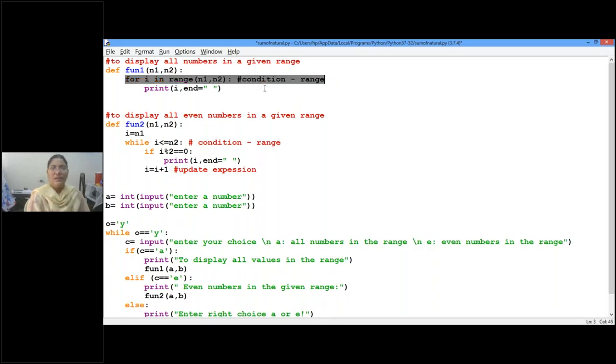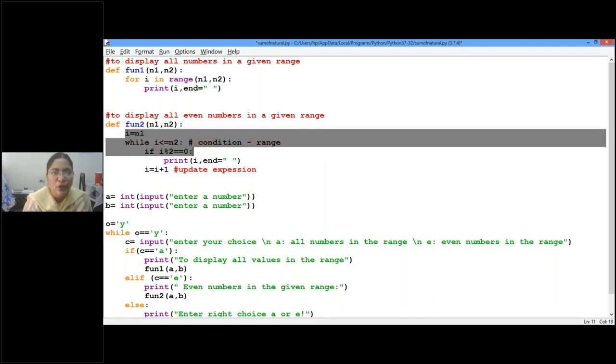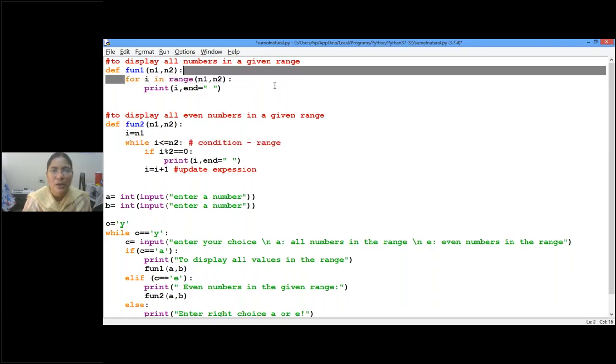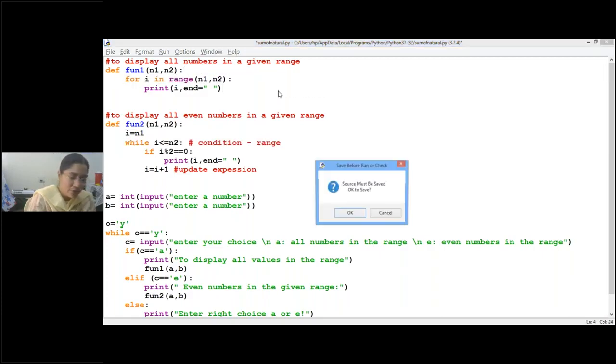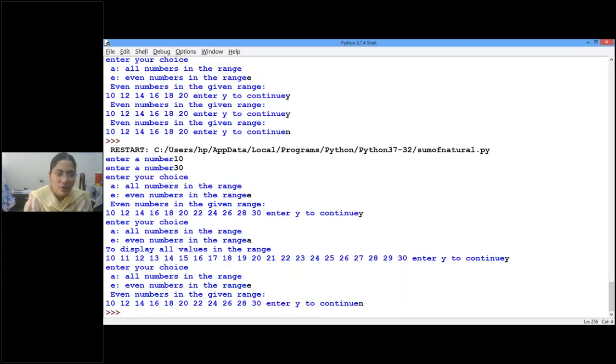And then what is that? Sorry. The update will also happen. The range function will take n1 as the i value, as long as i belongs to this range, isn't it? So automatically it will take the next value, next value, next value, like that. So now let us execute. The second function I haven't changed, so that you will have a glance at the while loop and the for loop also. Clear, children? So now let me execute and show you.